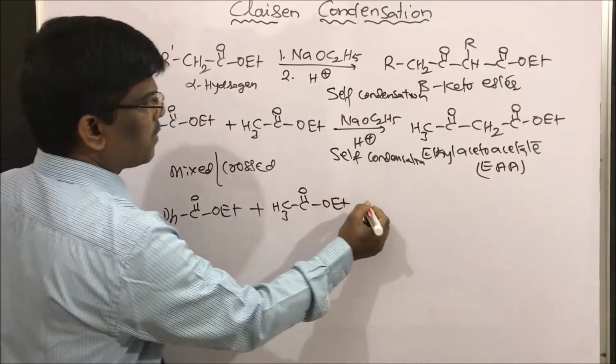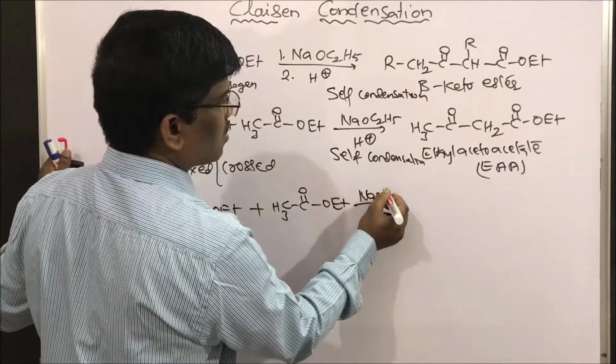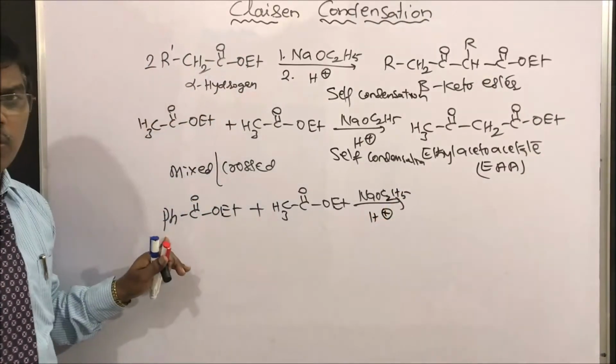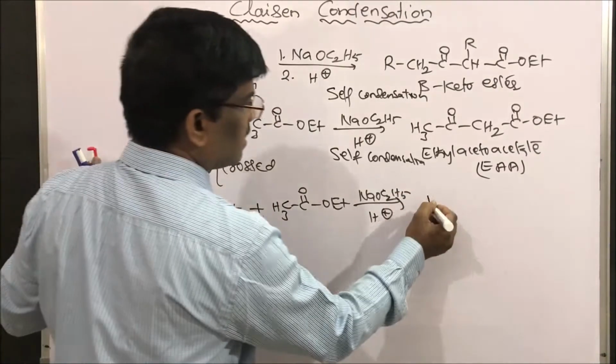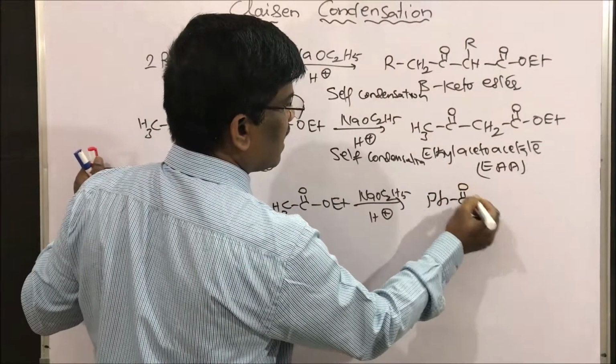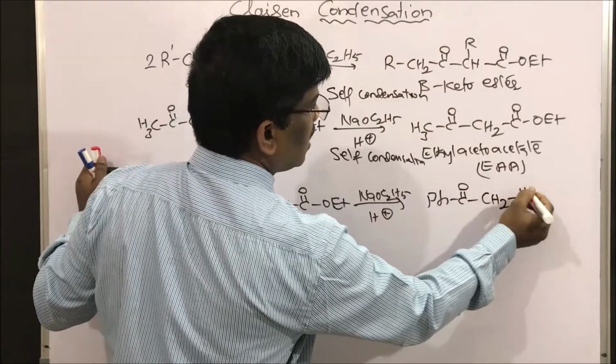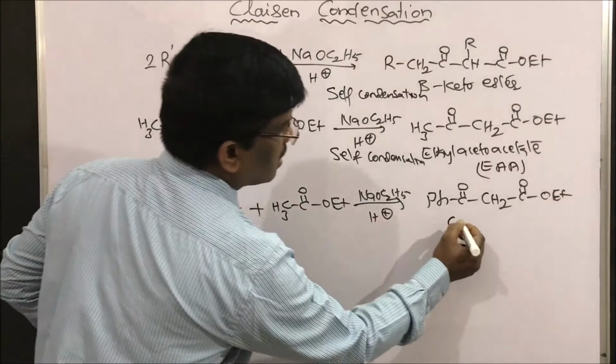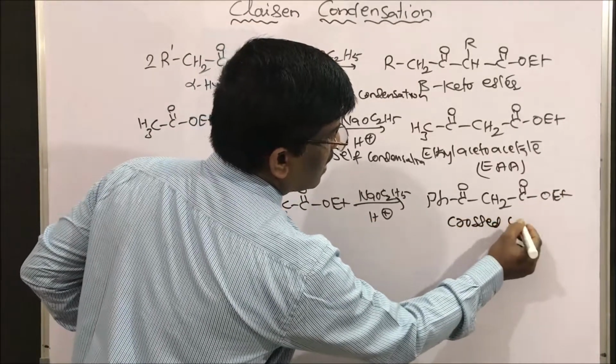In presence of sodium ethoxide followed by acid hydrolysis, we get PhCOCH2COOEt. So it is a crossed condensation product.